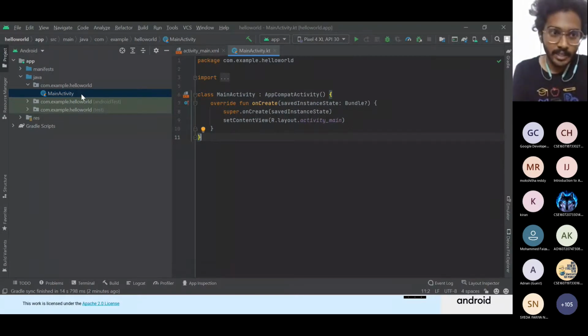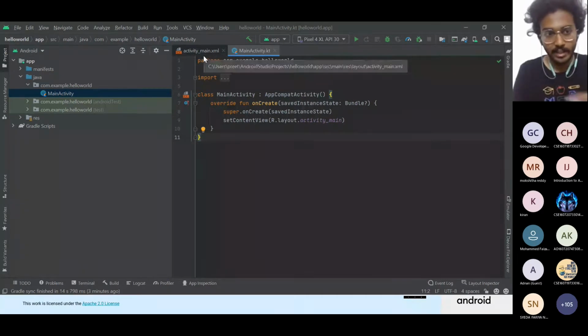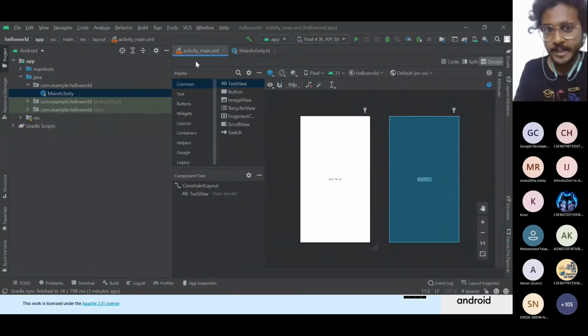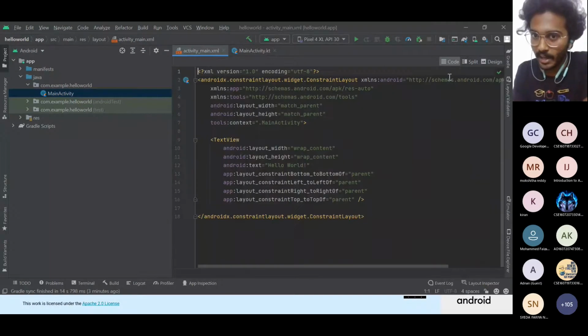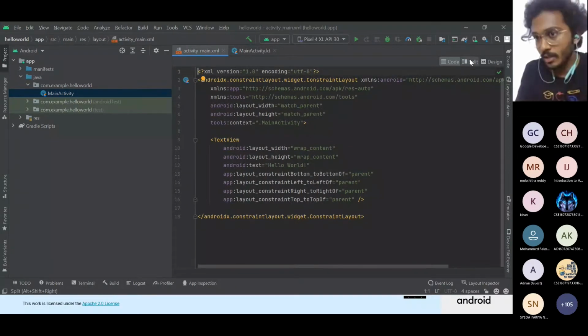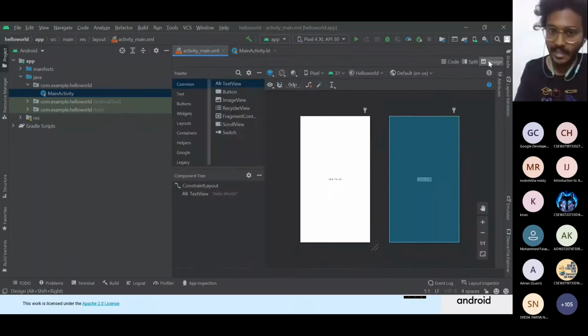And as you create a main activity, along with this, Android Studio will also create something called a .xml file. As it is Kotlin, you will have a .kt file. I told you, for the backend we'll be doing Kotlin, and for the front end we'll be going with XML. XML is a programming language which has all the tags and all. This is how the code looks like. You can change it to the split version or directly design it here.